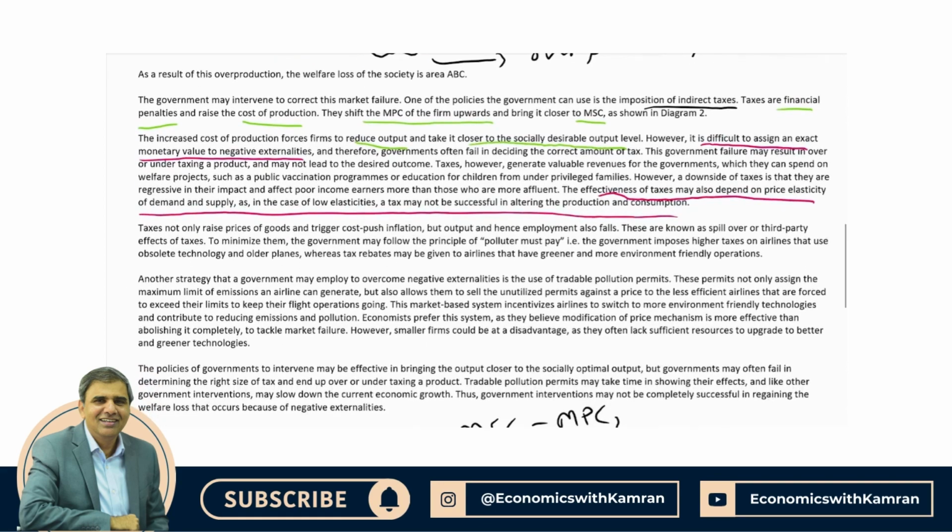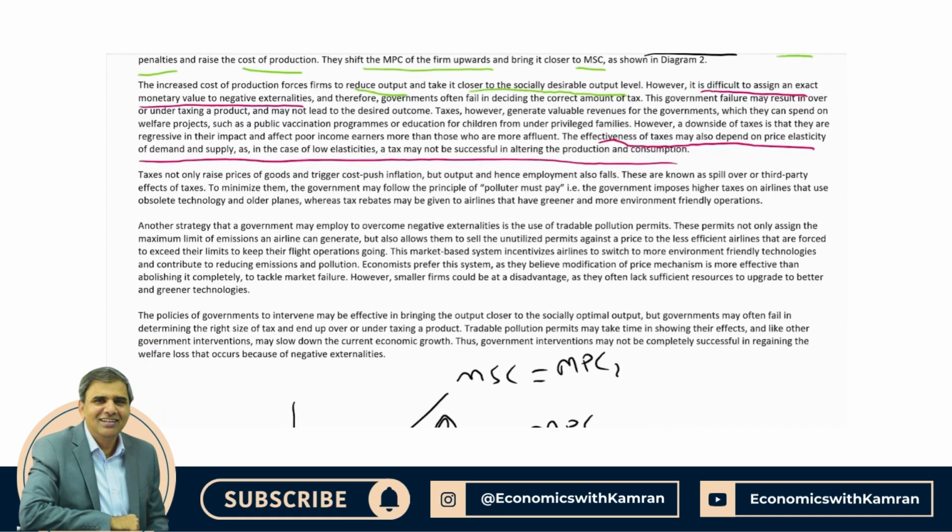Taxes have another drawback: they affect employment, they reduce employment, they reduce output. Now, the purpose of the government imposing this tax is not to decrease the travel of airlines. The purpose is to decrease the pollution airline operators emit. And the purpose is not to discourage the production of steel or to close down steel factories. The purpose is to reduce pollution.